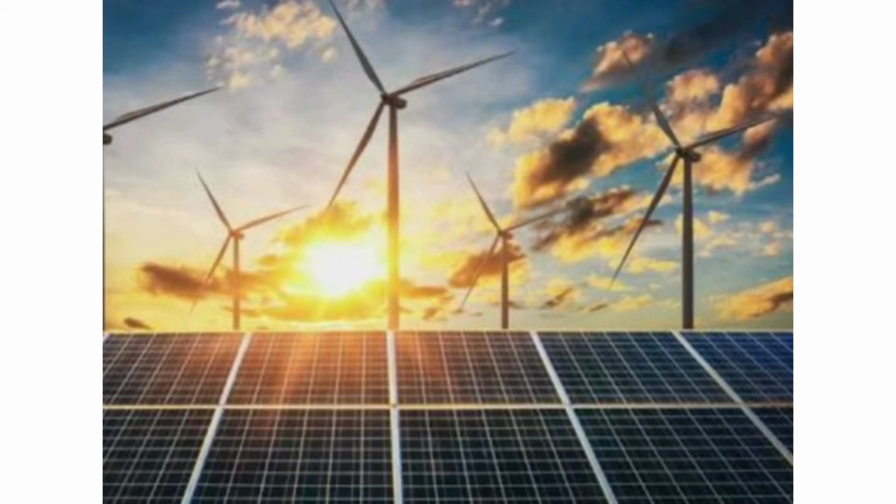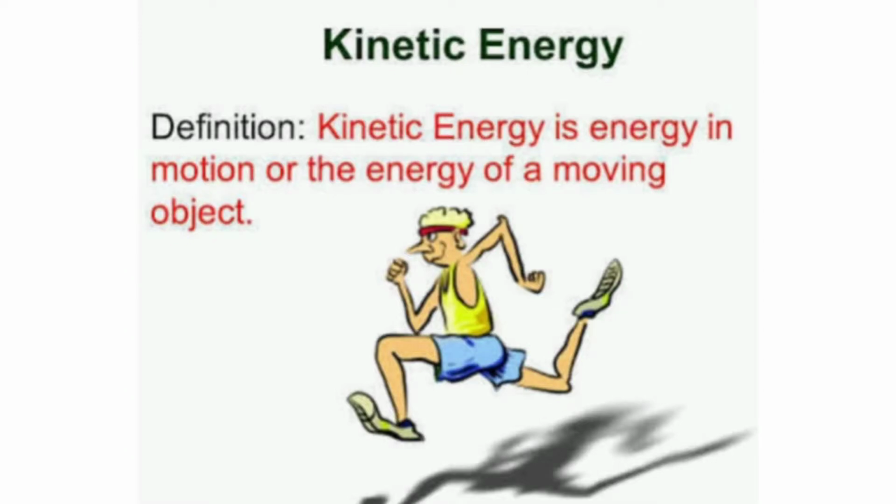Now, we can study the forms of energy. The first one is kinetic energy. Kinetic energy is energy in motion, or the energy of a moving object.